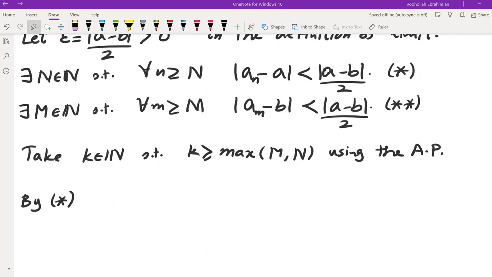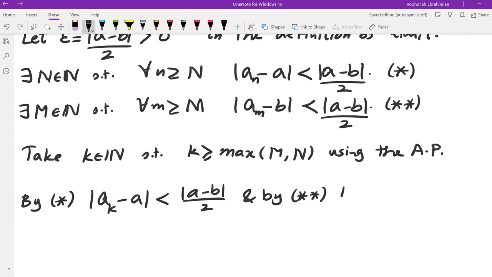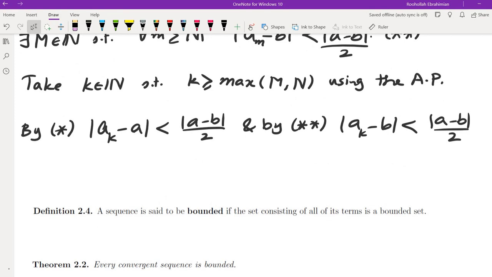Okay, so by star I have absolute value of ak minus a is less than absolute value of a minus b over 2, and by double star I will have absolute value of ak minus b is less than absolute value of a minus b over 2. And what I'm going to get is, if I add these two, I would get absolute value of a minus b is greater than absolute value of ak minus a plus ak minus b.